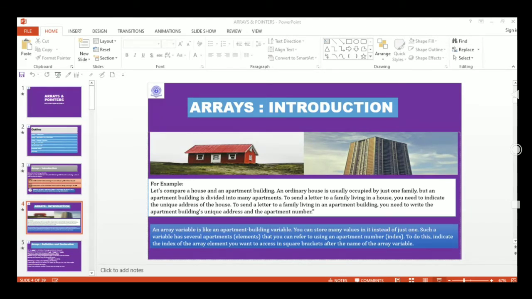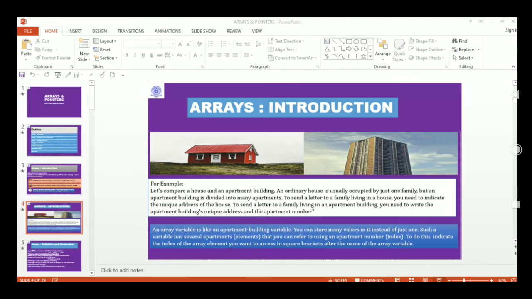Okay, fine. So now, if you look at these two pictures, you'll find that there is one house and there is one apartment building. To send a letter or a gift to a house, you need to indicate the unique address of the house. But to send a letter to a family living in an apartment building, you need to know the apartment building's unique address and the flat number, the apartment number.